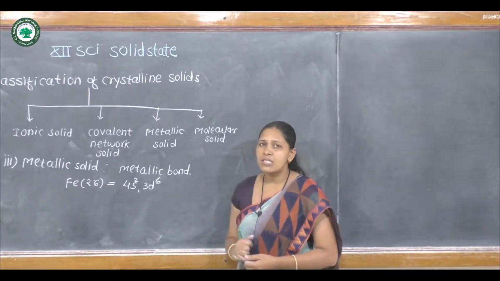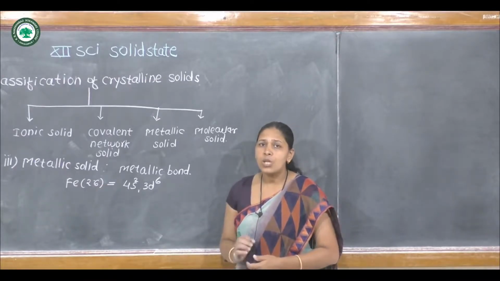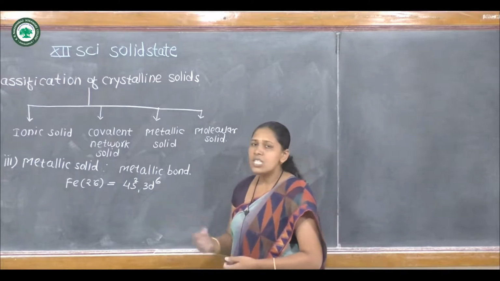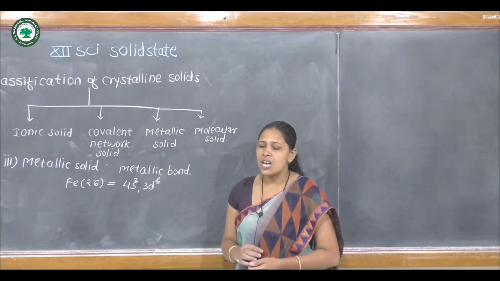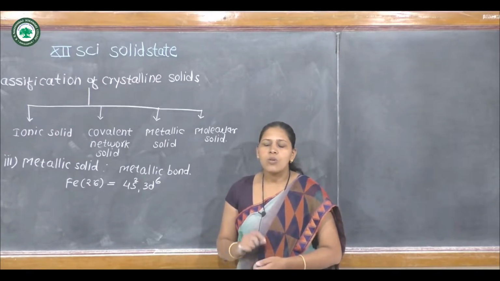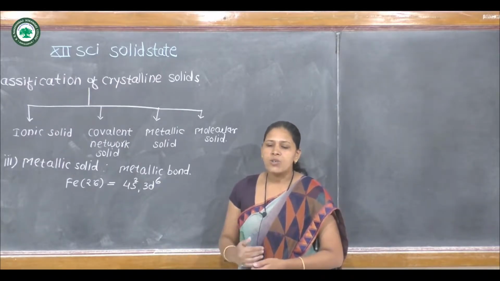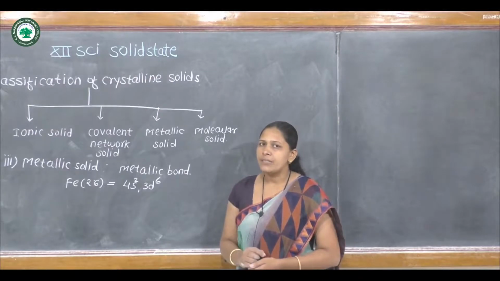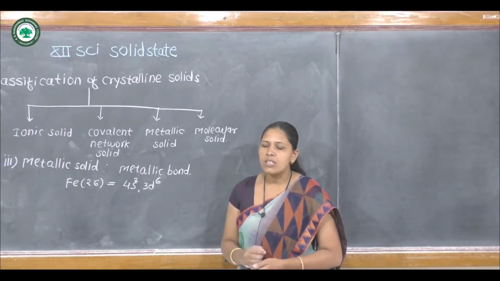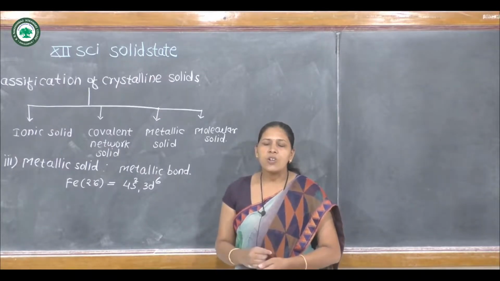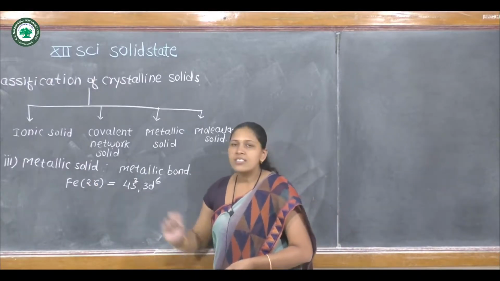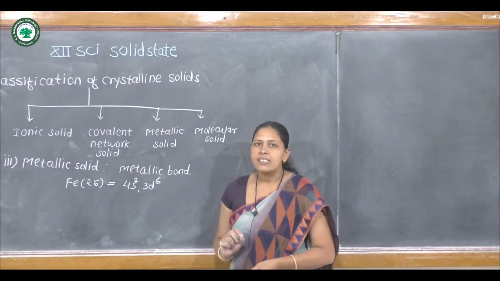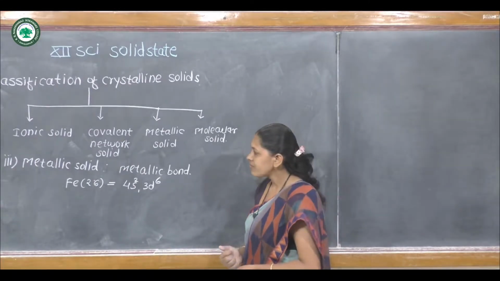Valence electrons means electrons present in the outermost shell, and these valence electrons are delocalized over the metallic solid, leaving behind charged metallic cations.